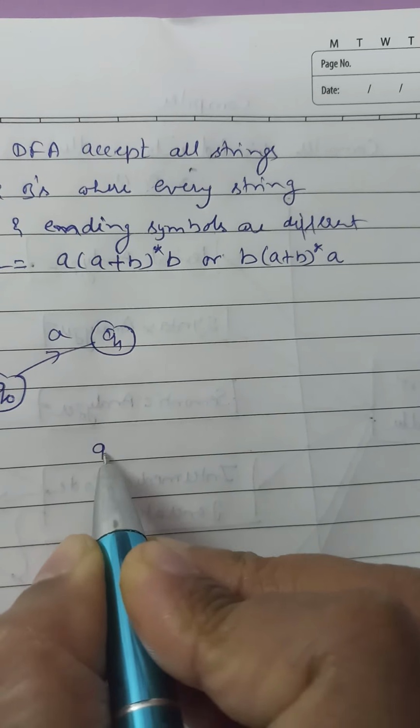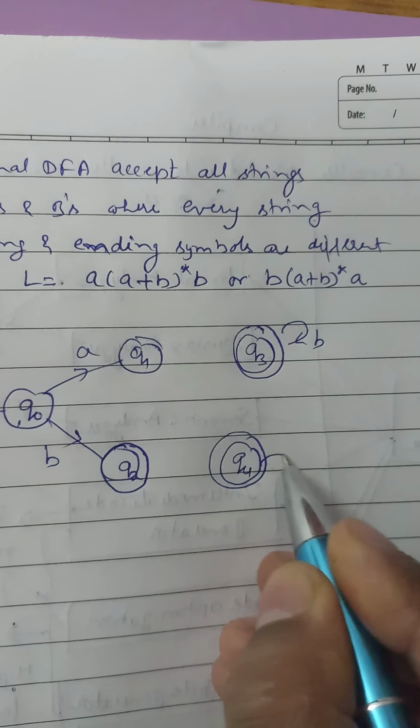That's why we made Q3 a final state and we put B, because starting with A, so ending with B. In the same way, we make Q4 a final state here,